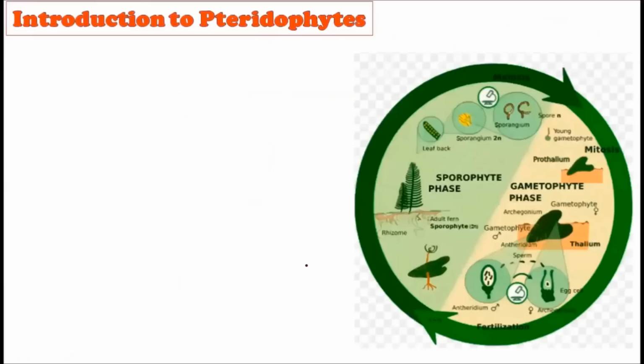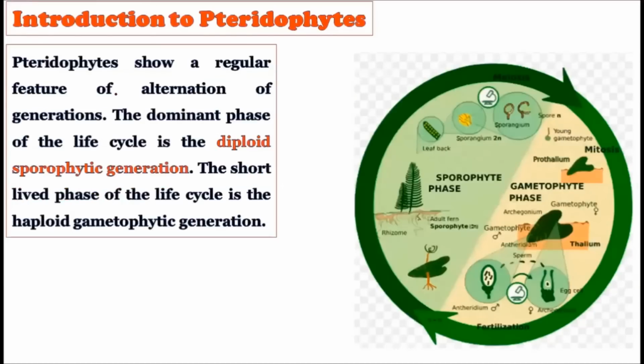Now consider that the pteridophyte shows the regular feature of alternation of generation. That is, the dominant phase of the life cycle is the diploid sporophytic generation, while the short-lived phase of the life cycle is the haploid gametophytic generation. Now, please understand how this happens.